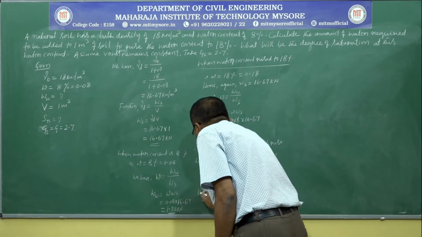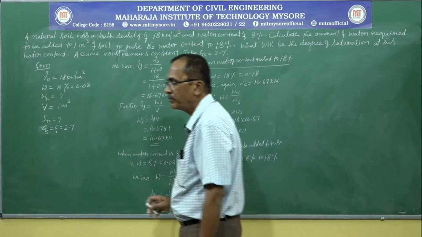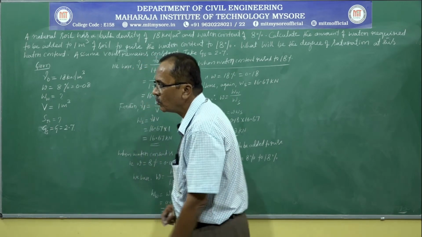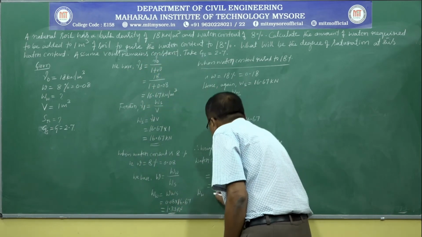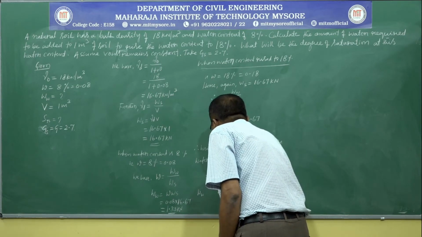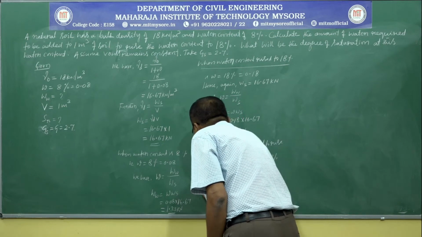So this is the required weight of water, that is equal to 1.67 kilonewton.